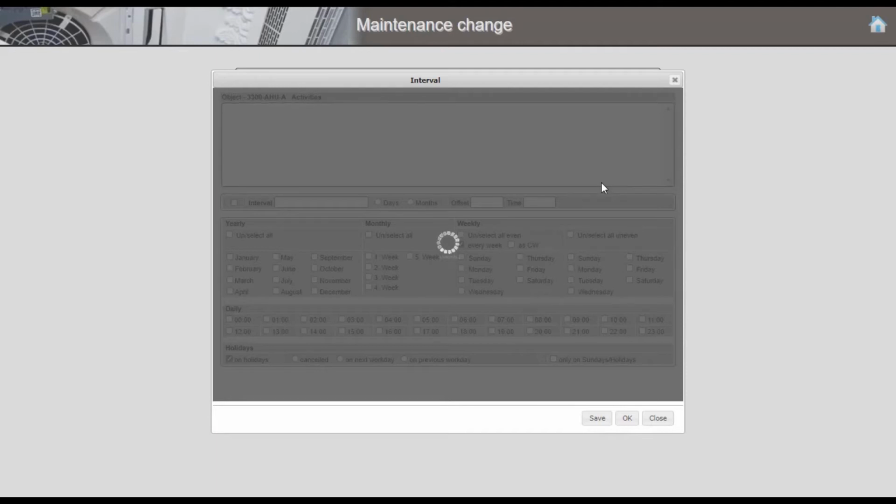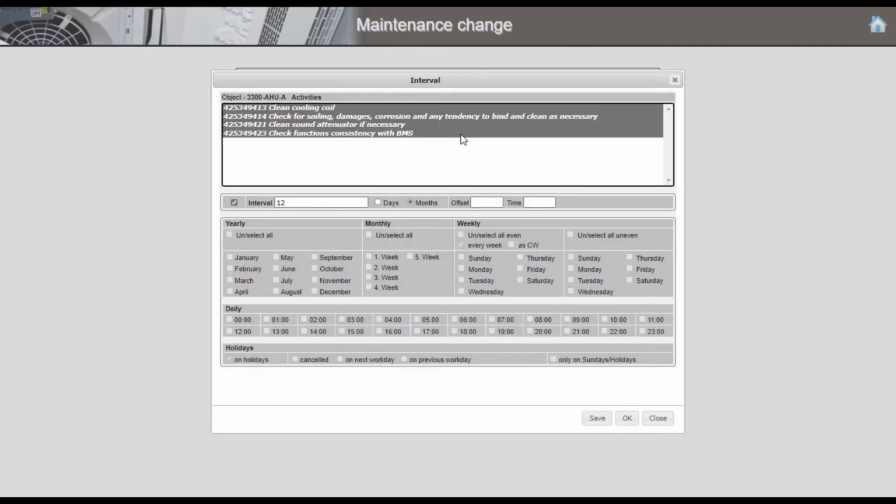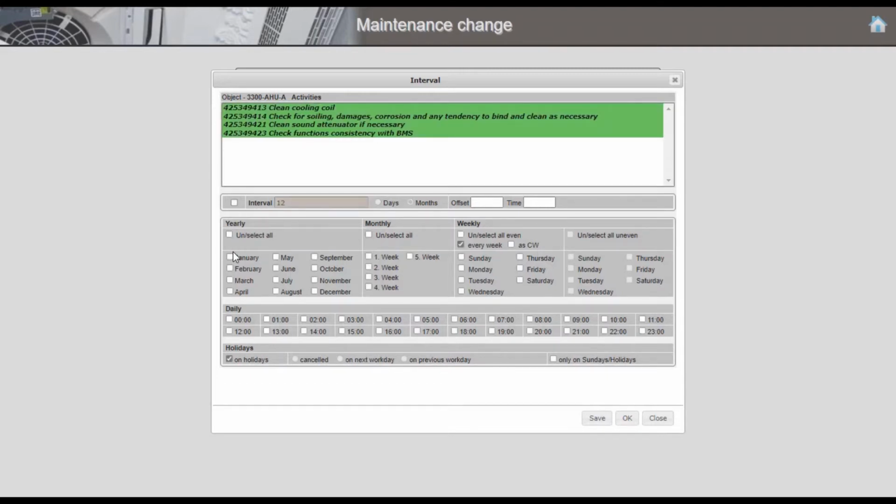Workloads can be bundled by work scopes. The supervisor can set up with the FaMe wizard planned activities like preventive maintenance, cleaning, pest control, or patrol tasks in detail for a long term.